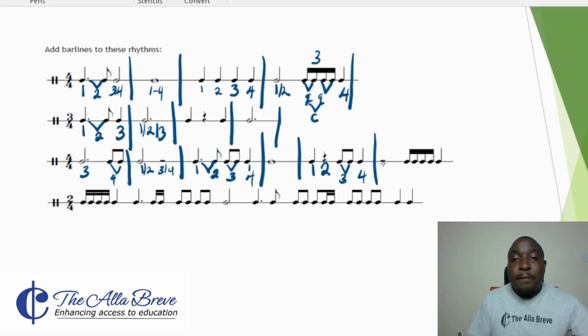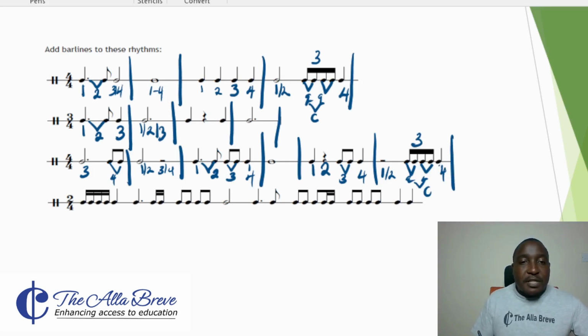Then here the first 2, because it is a minim rest that has 2 crochet rests, so we have 1 and 2. Then these ones, remember the rule, 1 2, 1 2, those are 2 quavers. Then a quaver and a quaver, they give us a crochet, so we have crochet number 3, and last one, crochet number 4. We draw a bar line over there.